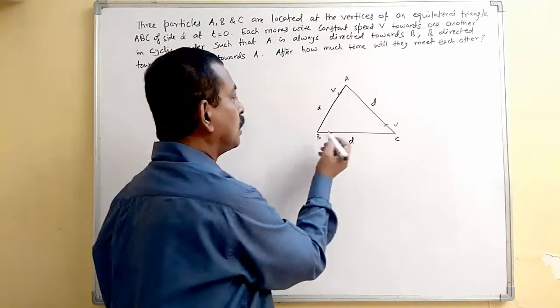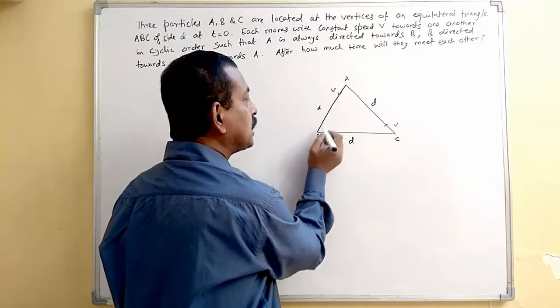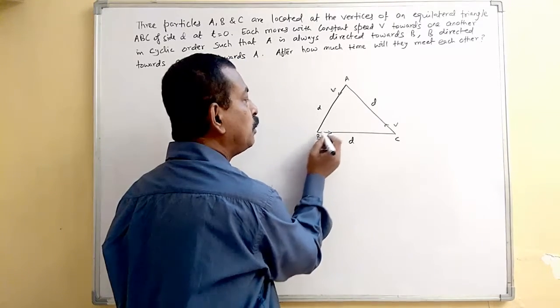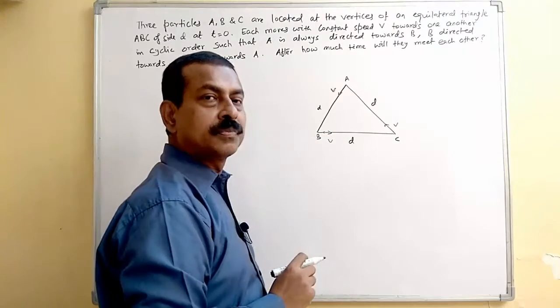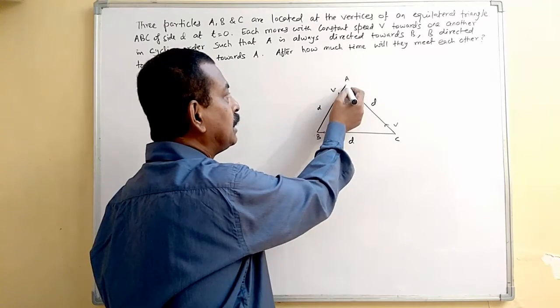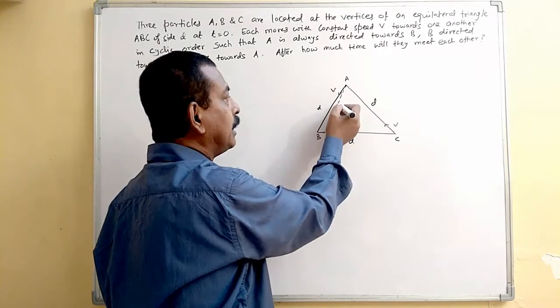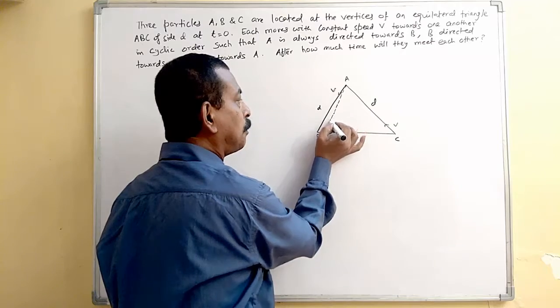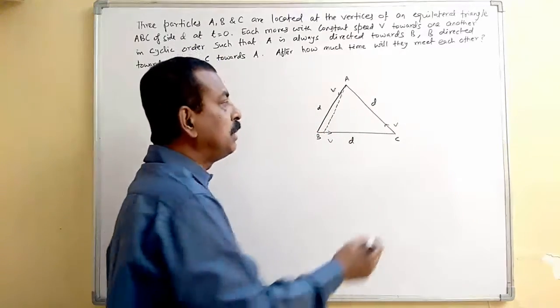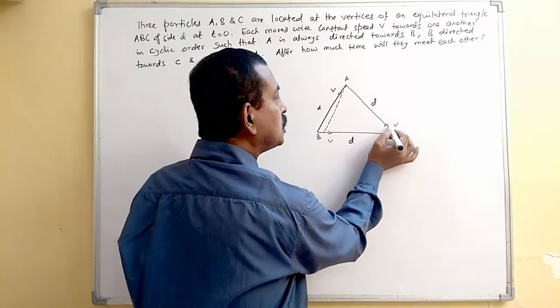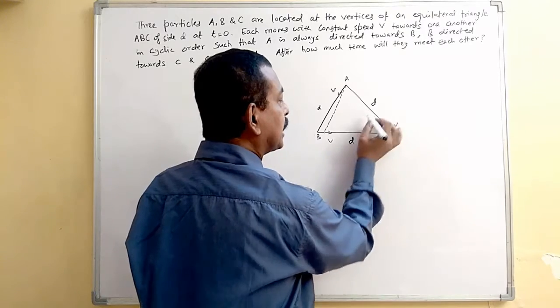In fact, consider that after some time, what will be the position of B? B will be somewhere here. So A will be directed along this direction. Similarly, the new position of C will be somewhere in this direction.